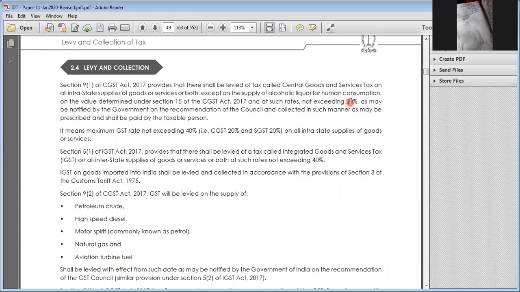In the CGST Act, above 20% they should not levy on all supply of goods and services, except one supply, the supply of alcoholic consumption. So this will not come under GST. Still, it does not come under GST.